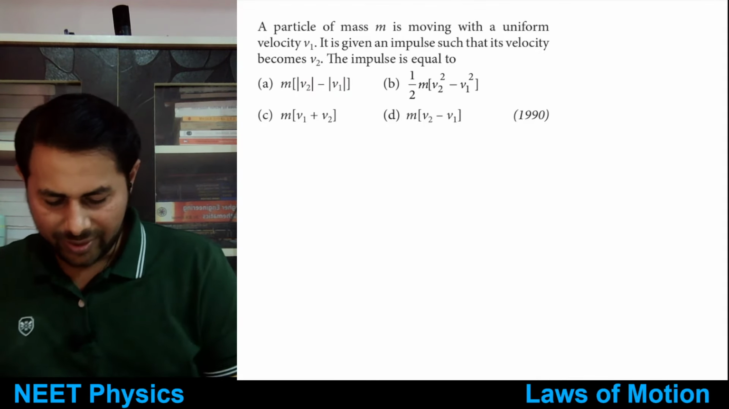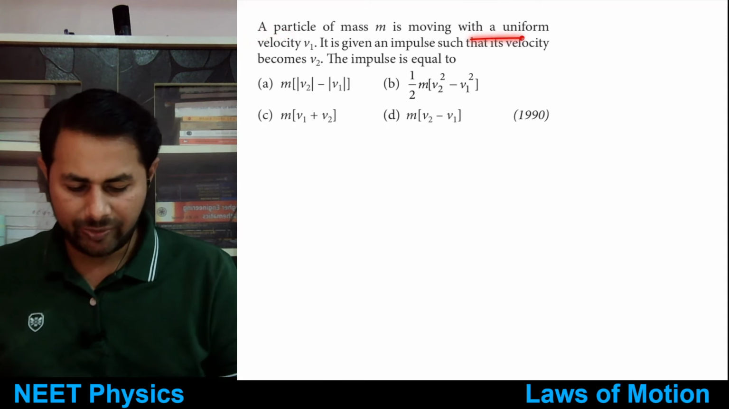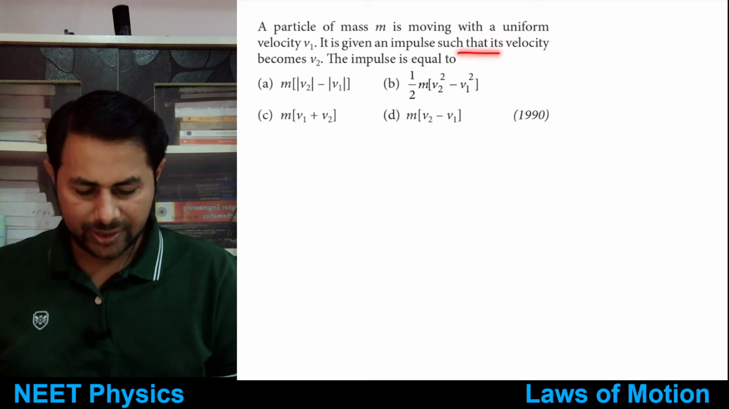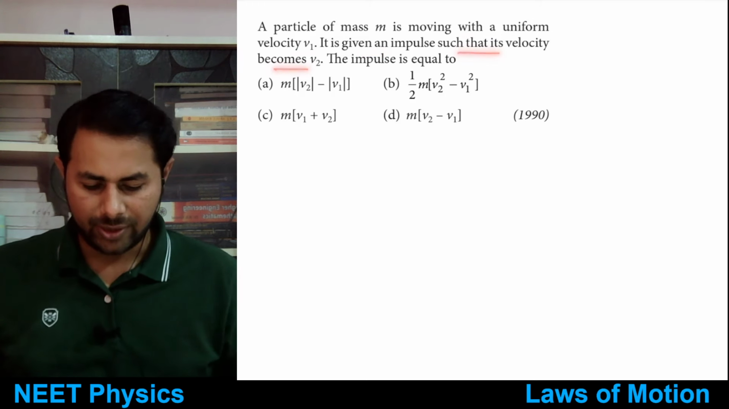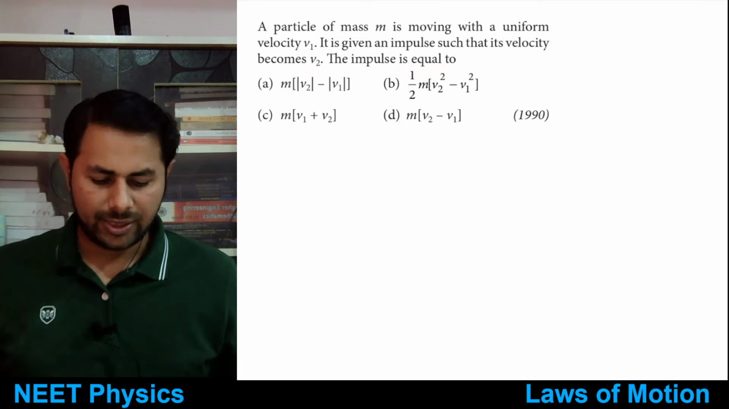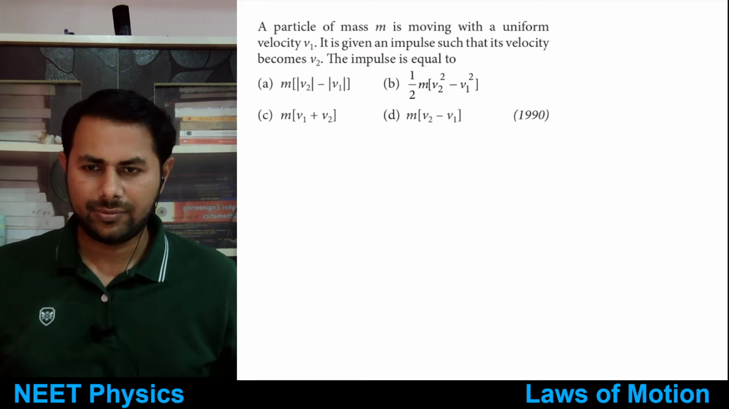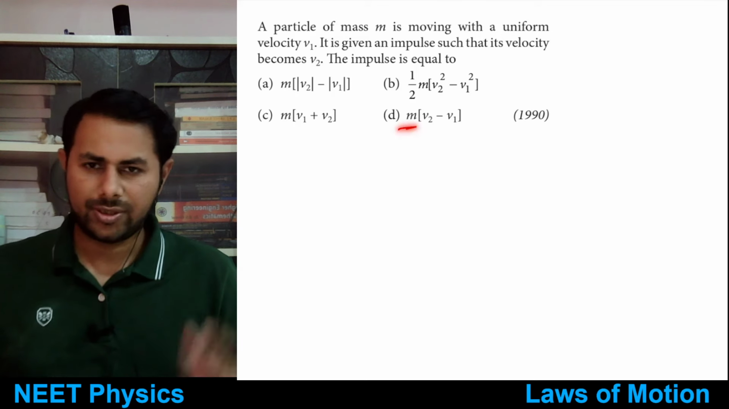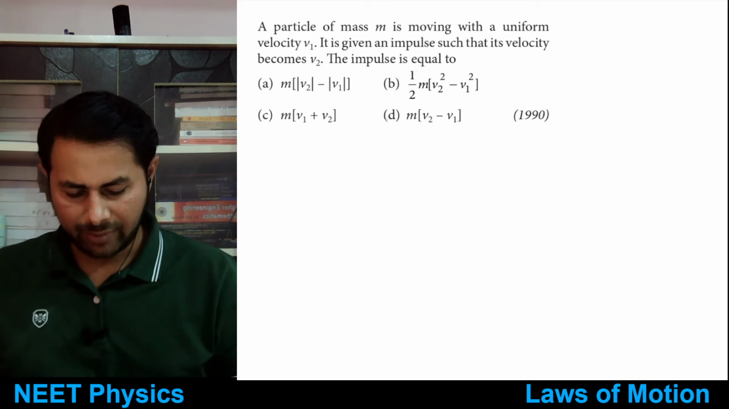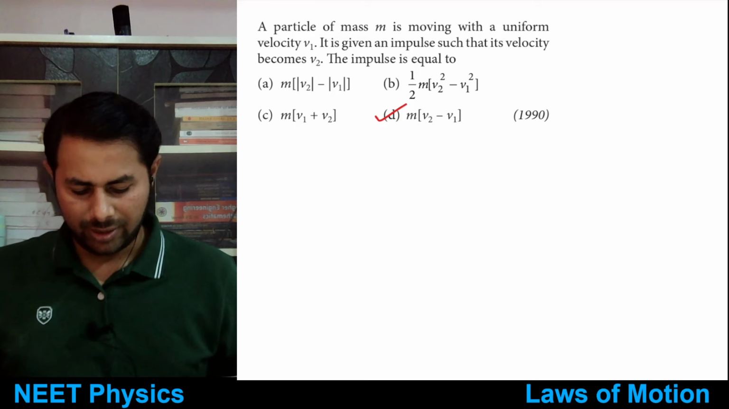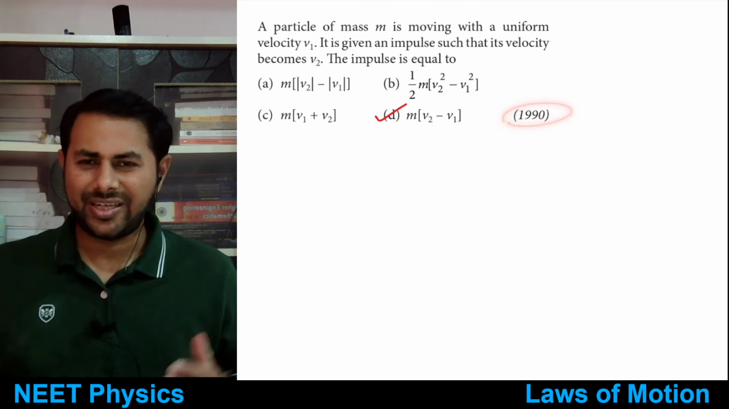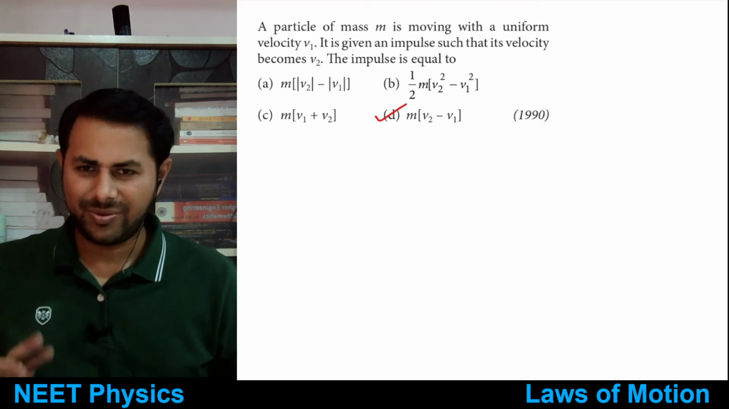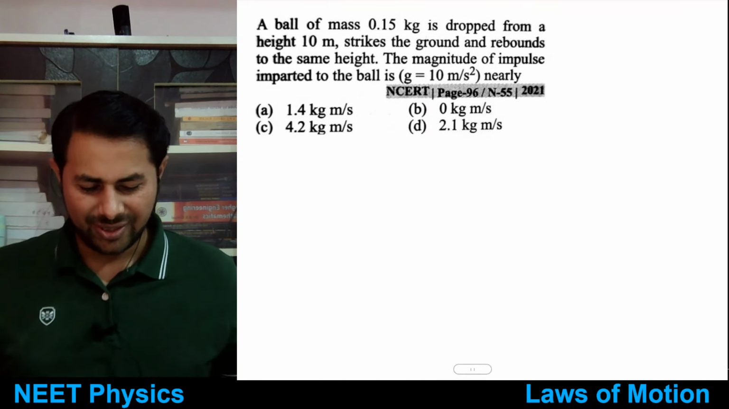A particle of mass m is moving with uniform velocity v1. It is given an impulse such that its velocity becomes v2. The impulse is equal to, tell me. It's option D. It's the change in momentum, right? m into (v2 minus v1). So I was saying we will not expect this kind of question in 2024. Very, very simple, right? Let's see the next one.